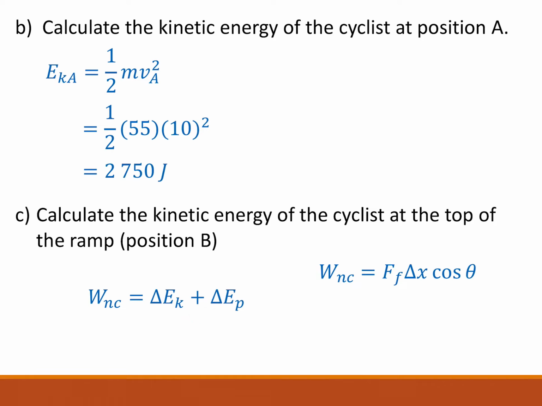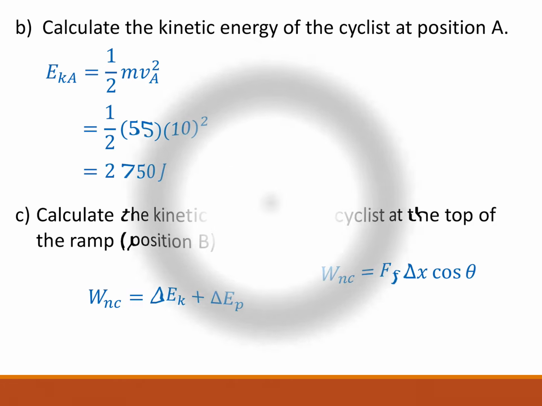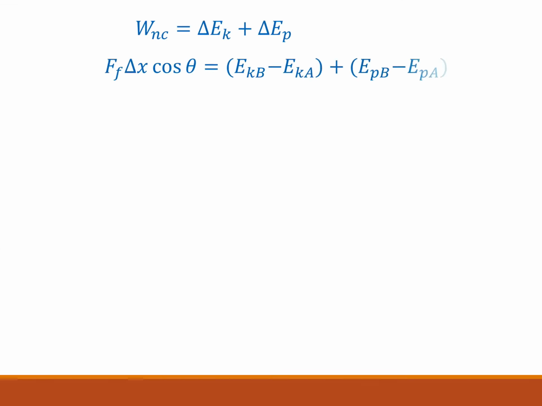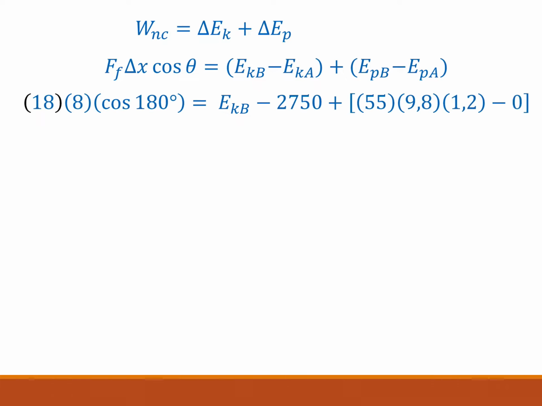And there is a change in EP. She went up a height. So, we're going to look at the change in EK. B minus A, B was her final position. Substituting in what I know, friction was 18. Delta x is 8. Friction acts at 180 degrees because it's in the opposite direction.